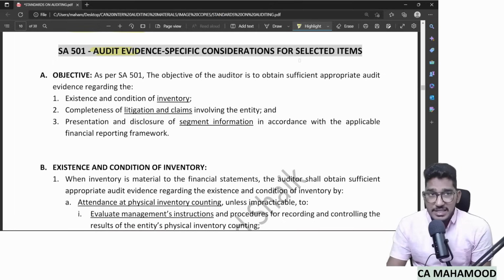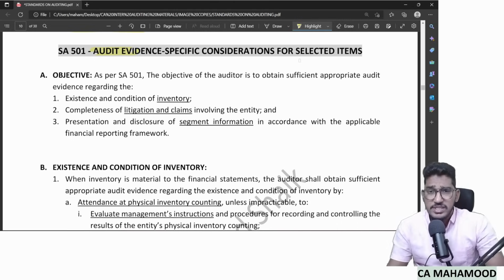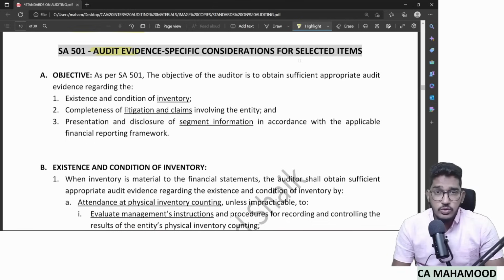SA 501 is a standard talking about audit evidence, and it is providing guidance to obtain audit evidence regarding 3 selected items. Special standard, I will say. So SA 500 is a general standard talking about overall audit evidence in general, whereas SA 501 is a specific standard talking about audit evidence only, but it provides guidance only regarding 3 selected items.